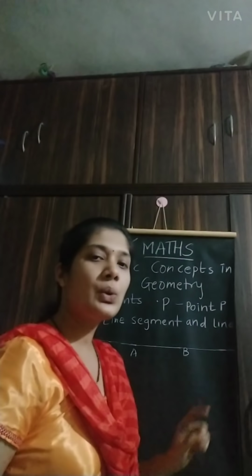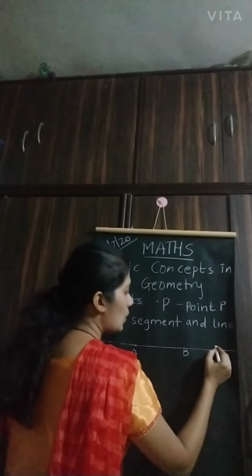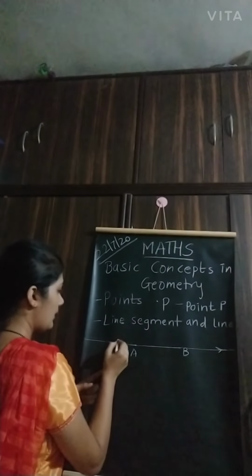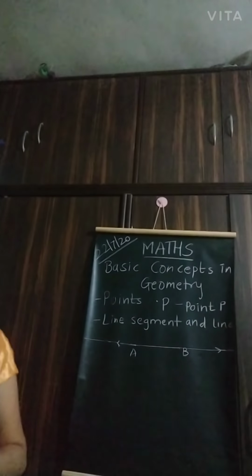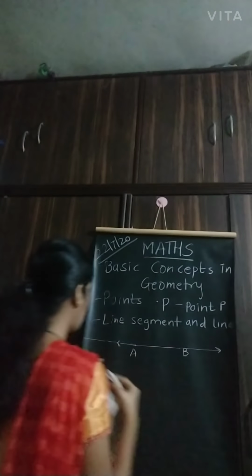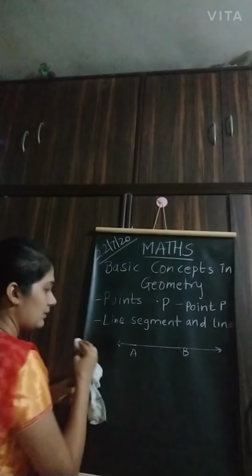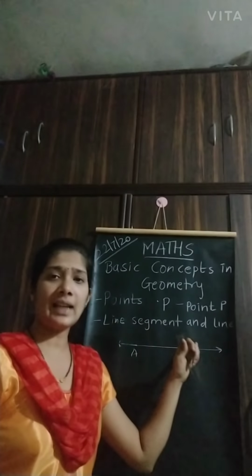If I want to write this on the paper, I have to make two arrows here, and the two arrows are only showing that this is a line. Okay? Understood? What the next is line segment.